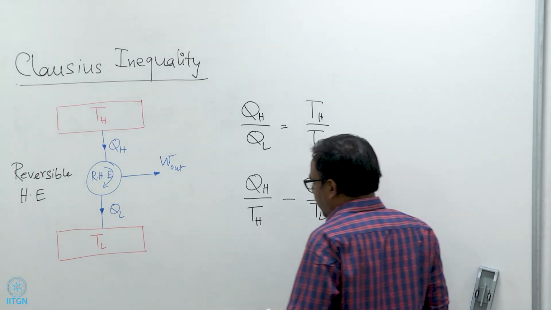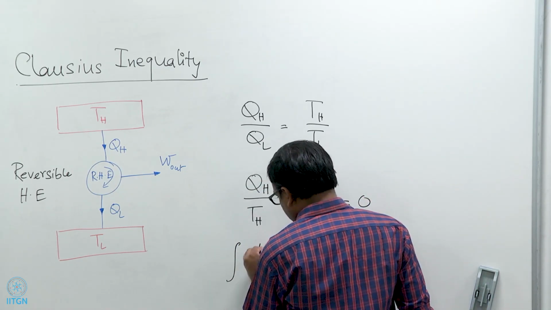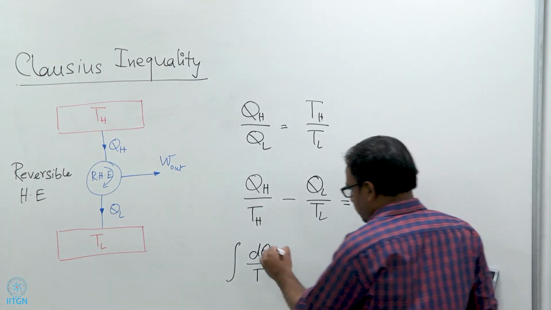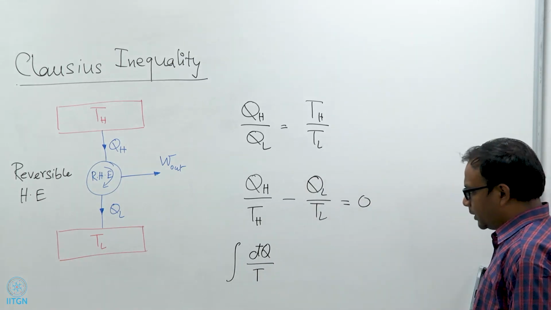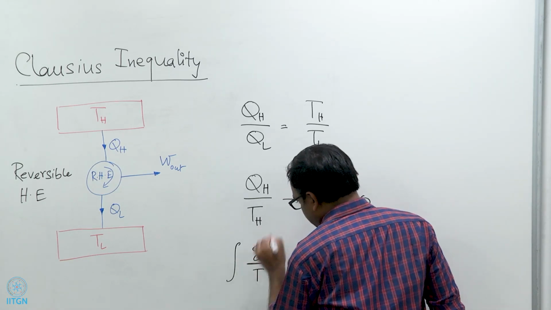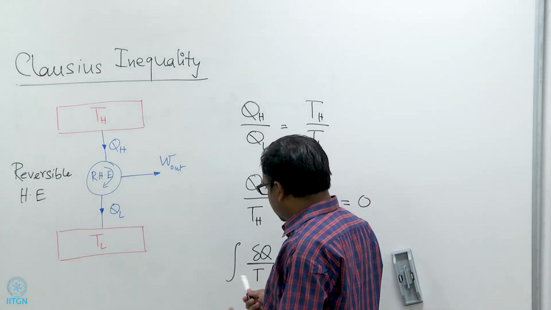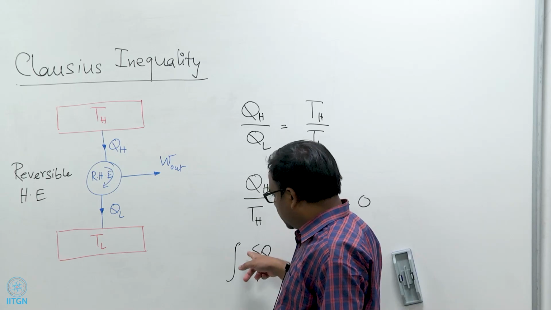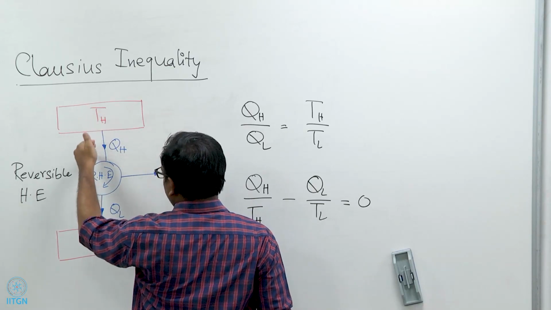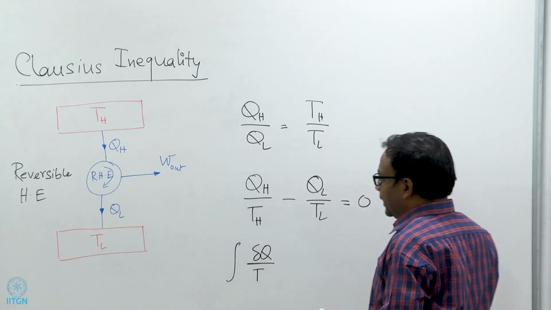So, let us calculate this quantity for the heat engine. Let us calculate the quantity integral of delta Q by T, integral δQ by T, for the heat engine over one cycle. You see that the heat engine only receives heat during two processes. One is, it receives QH amount of heat from the high temperature reservoir or the source, which is at TH.